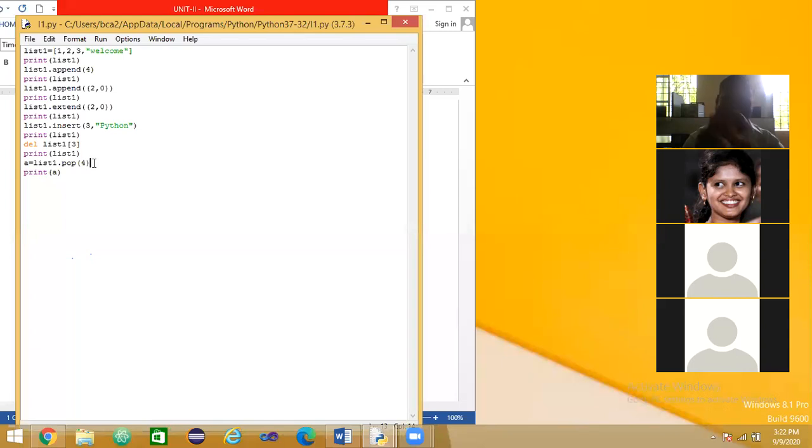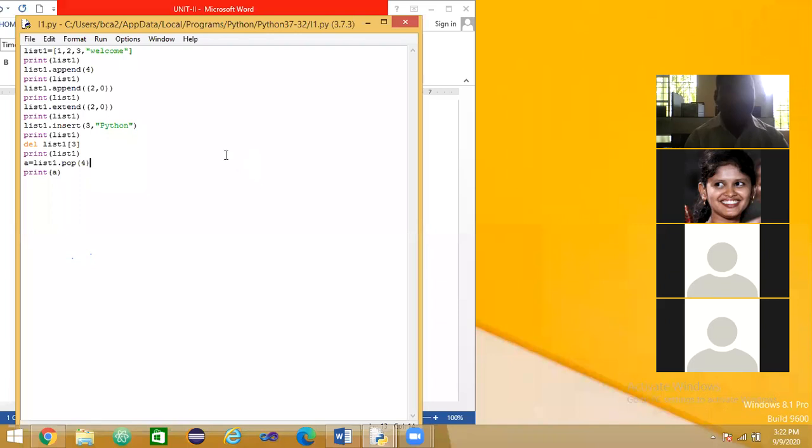It means that it takes the fourth element of the list and pops out that data from the list, which is the fourth data of the list. Any idea?